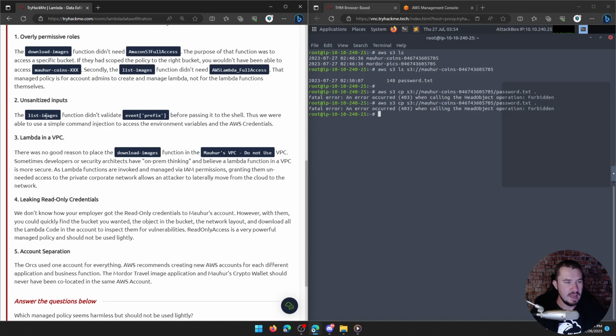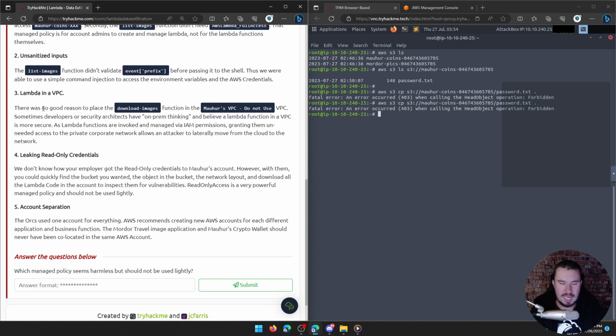Unsanitized inputs. The list images function didn't validate the event prefix before passing it to the shell. Thus, we were able to use a simple command injection to access the environmental variables and AWS creds. I also called that out. I'm 2 for 2. Lambda in a VPC, I did not call this one out. There is no good reason to place the download images function in Maher's VPC. Do not use VPC, right? Maher, or whatever his name is, is going to be mad because they used it.